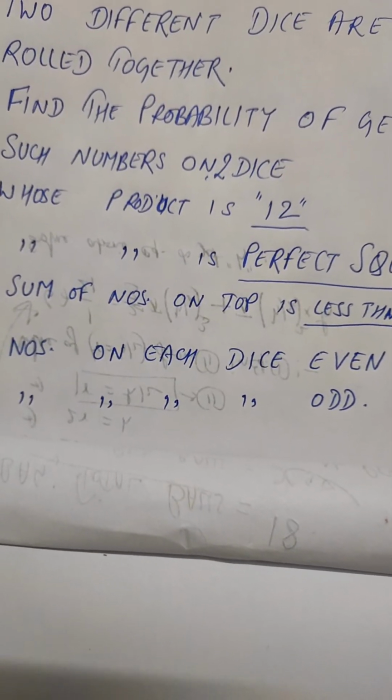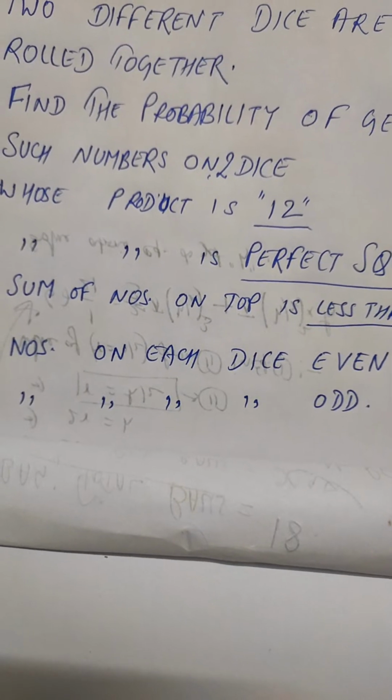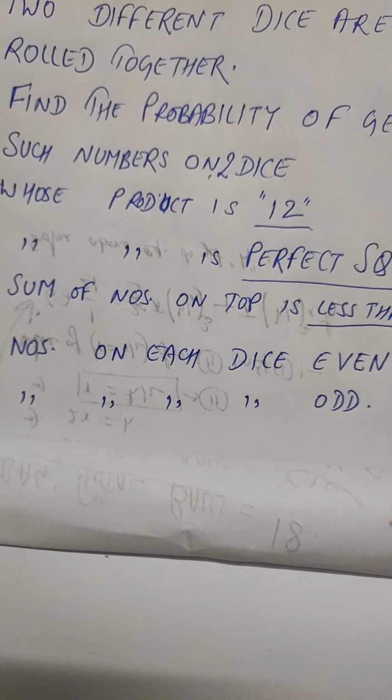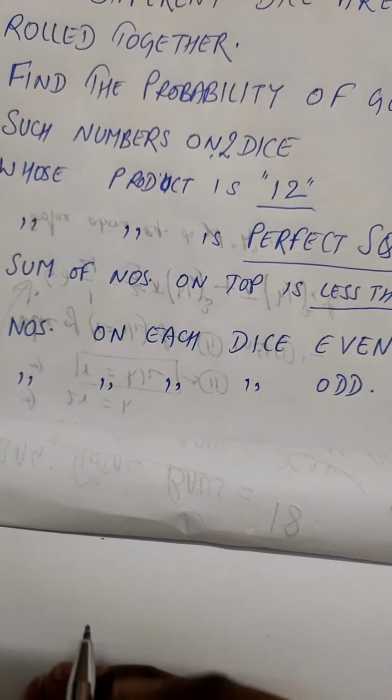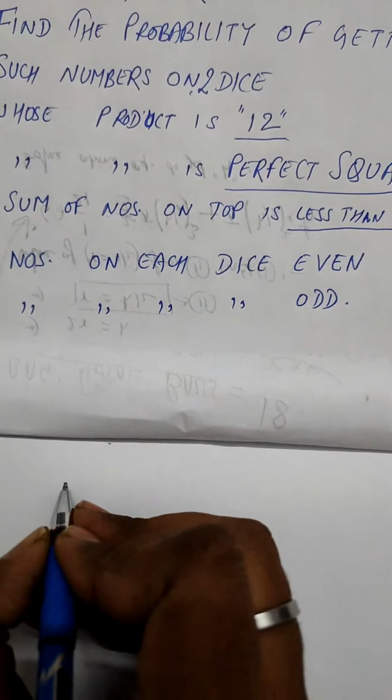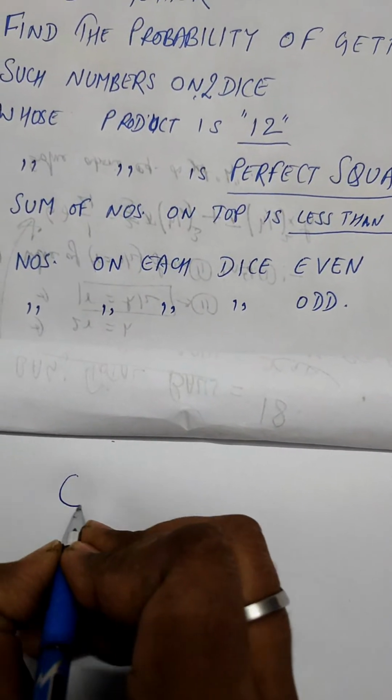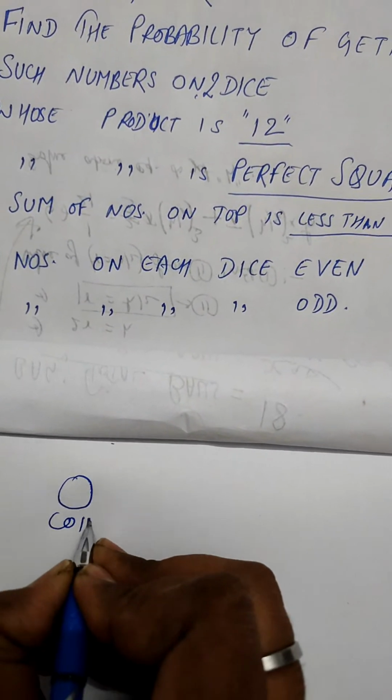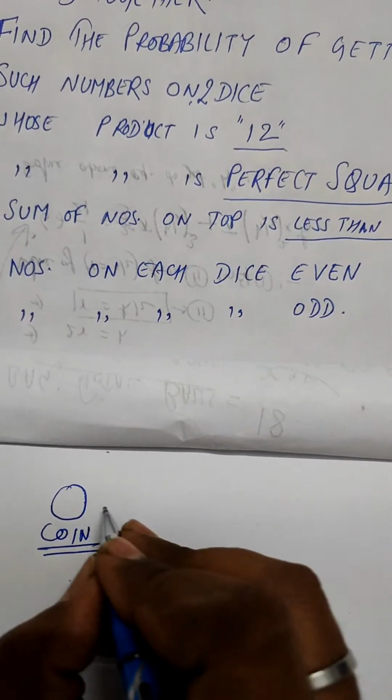Probability in any event is only favorable when we can say, let's say there are two events. There is a coin, and there are two faces of this coin.